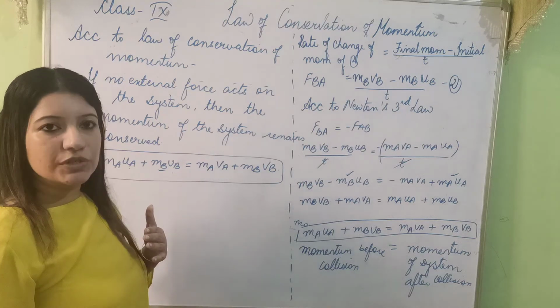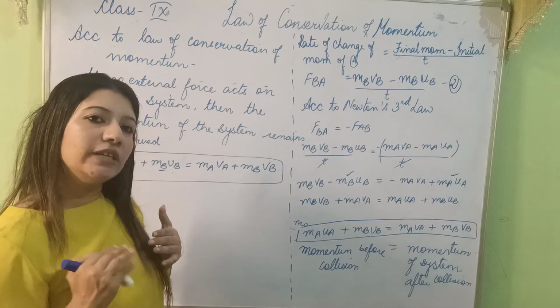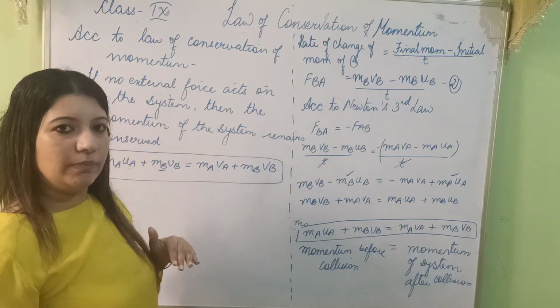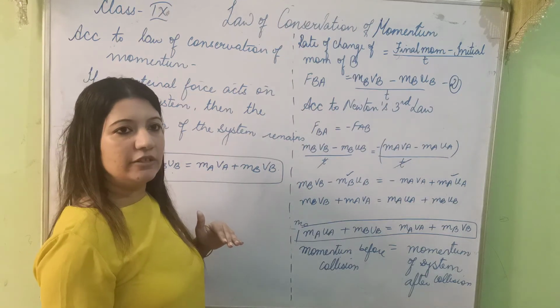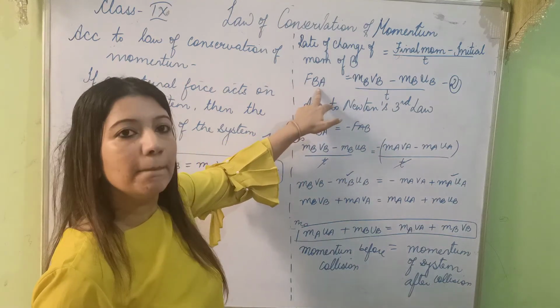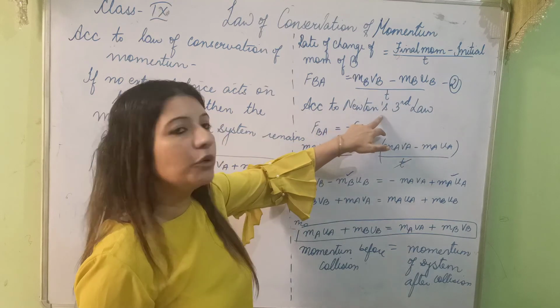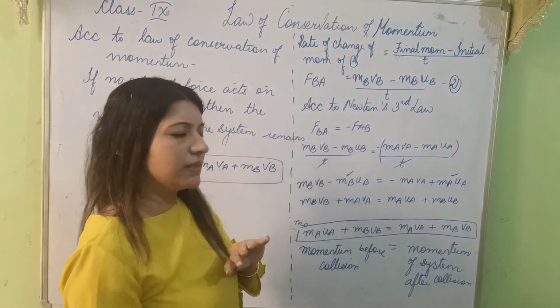They exert forces on each other, FAB and FBA, and after collision they just change their velocity to final velocity, that is VA and VB. So rate of change of momentum is final momentum minus initial momentum, and that is equal to force applied. So this is the force applied by B on A. FBA is equal to this. Now according to third law, FAB is equal to minus of FBA, or you can write the vice versa.